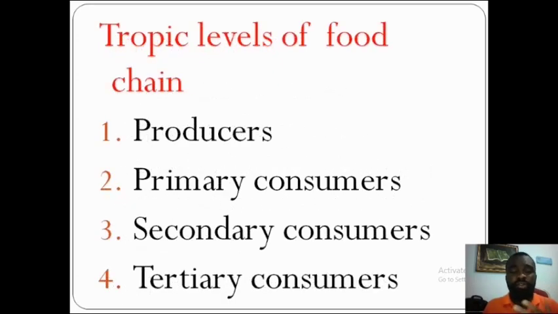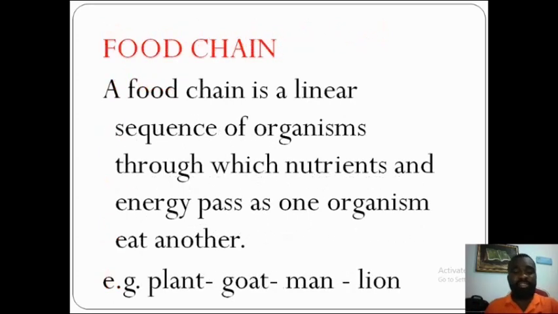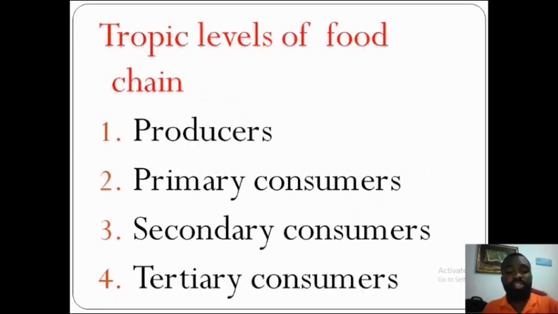Trophic levels of food chain. This is what I've discussed already with this example, so we're not going to dwell too much on it. This is a trophic level, and we said number one, producers, primary consumers, secondary consumers, and tertiary consumers. We have other trophic levels of food chain, down to decomposers, where you have the scavengers and so on.